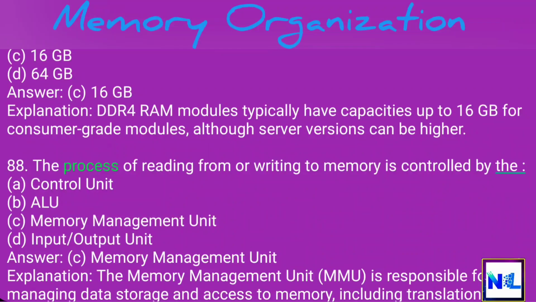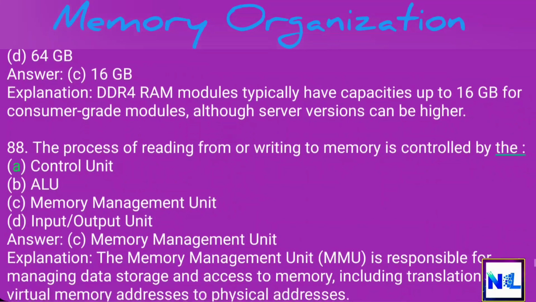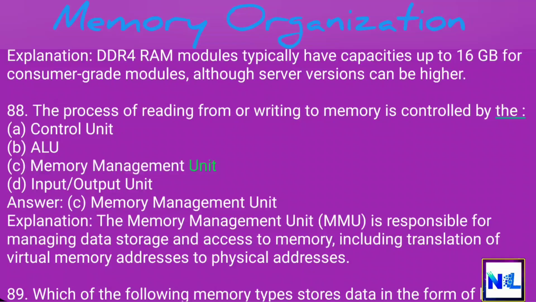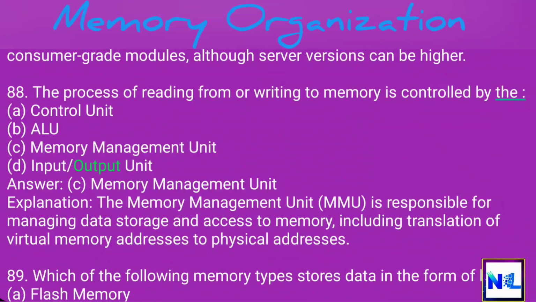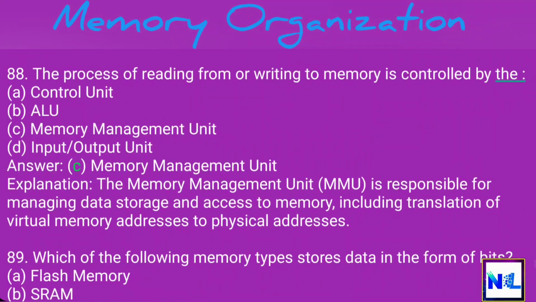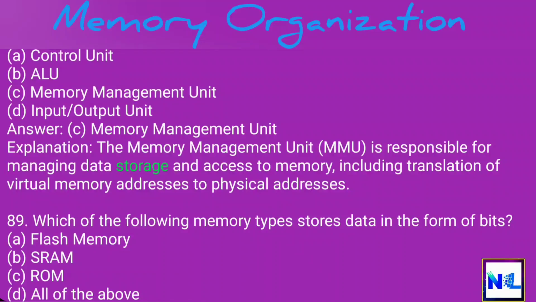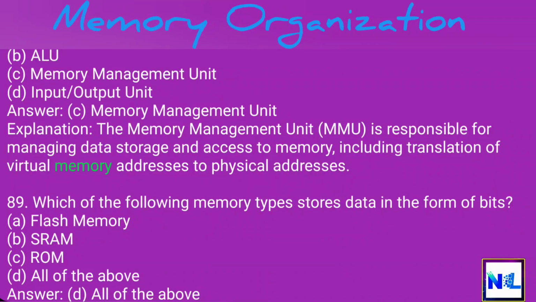88. The process of reading from or writing to memory is controlled by the A. Control unit. B. ALU. C. Memory management unit. D. Input-output unit. Answer. C. Memory management unit. Explanation. The Memory Management Unit (MMU) is responsible for managing data storage and access to memory, including translation of virtual memory addresses to physical addresses.